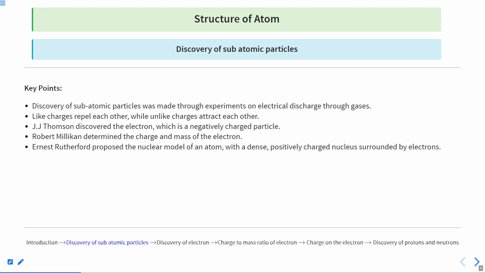Now later on, after J.J. Thomson, Robert Millikan, a very famous scientist, discovered the mass and charge of the electron with the help of his famous Millikan's oil drop experiment.